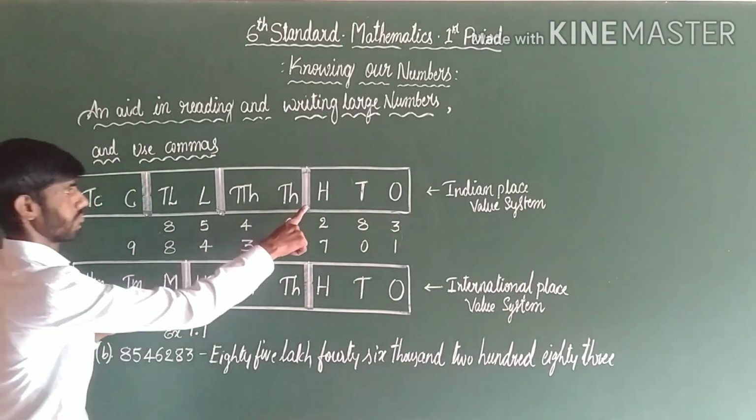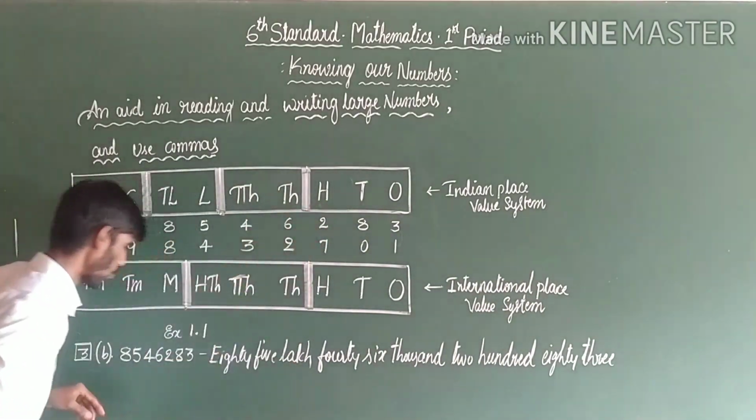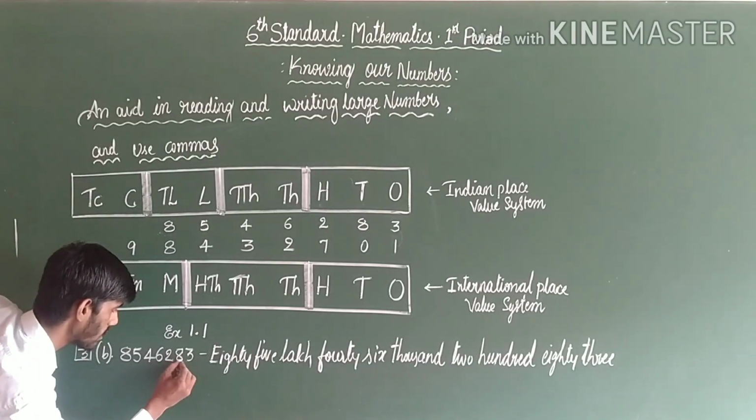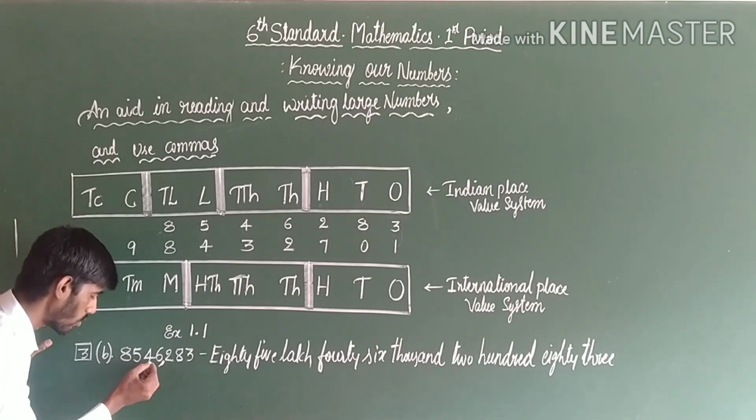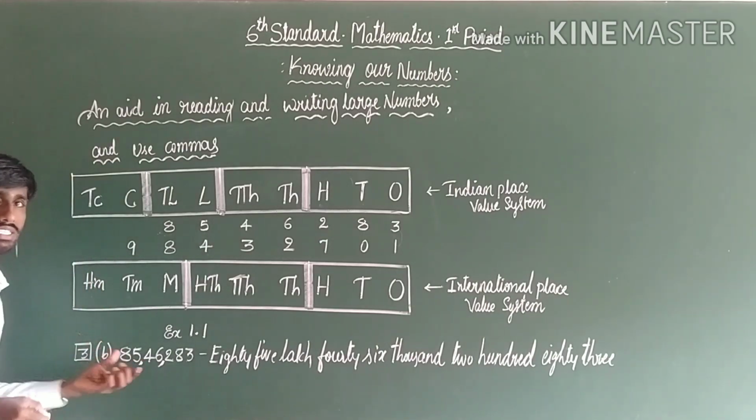Observe here, first 3 digits, then one interval: ones, tens, hundreds. Here is the first interval. Next after 2 digits, one more interval.